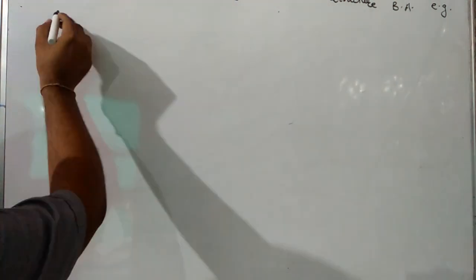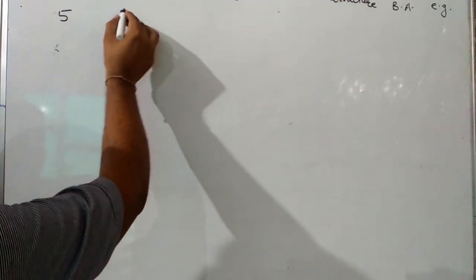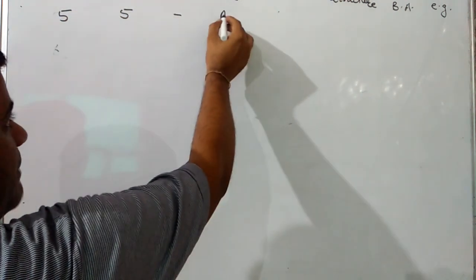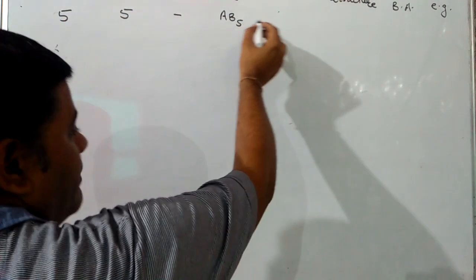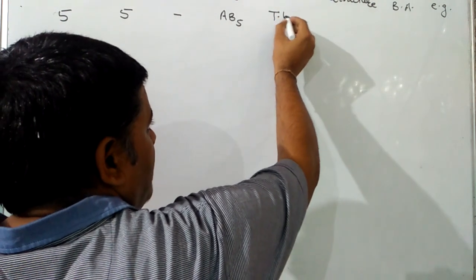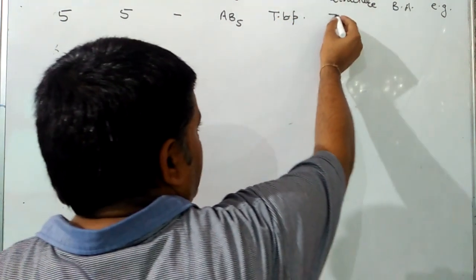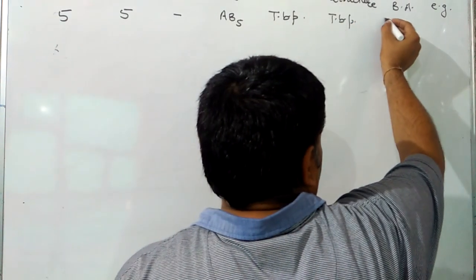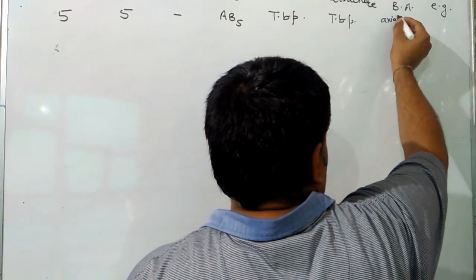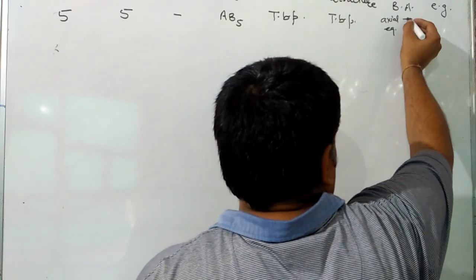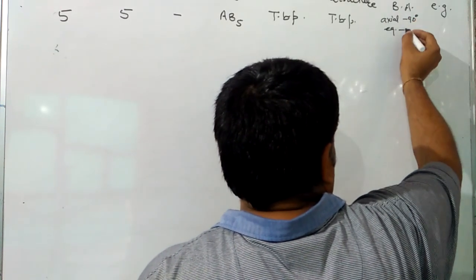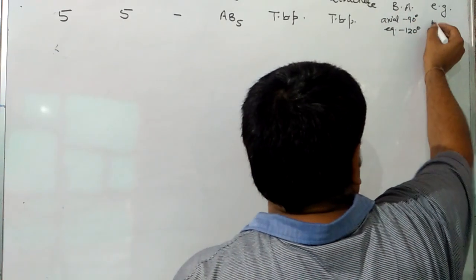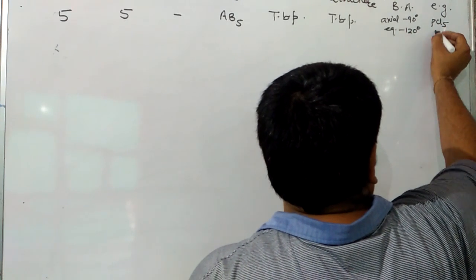Total electron pairs are 5 and all are bond pairs. Lone pair will be nil. So the symbol will be AB5. Geometry will be trigonal bipyramidal. Shape will also be trigonal bipyramidal. And the bond angles will be two: axial and equatorial. Axial will be 90, equatorial will be 120. Examples are PCl5 and PF5.